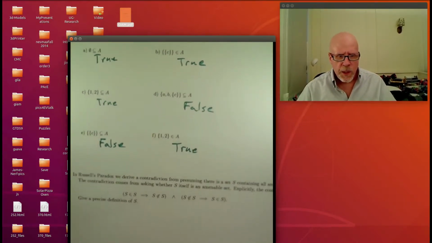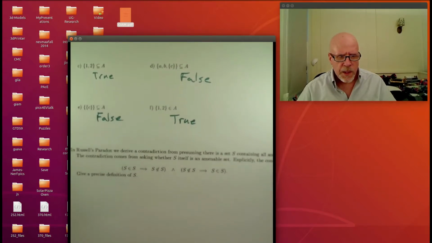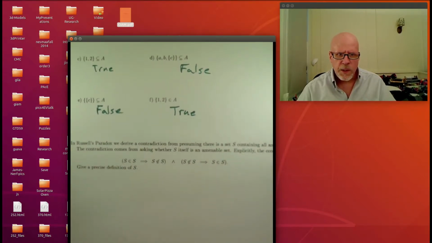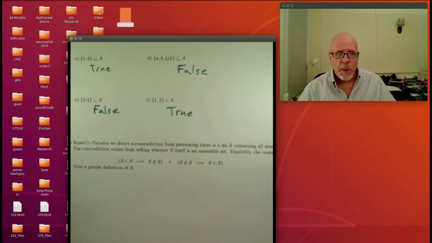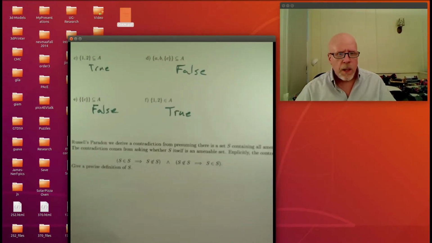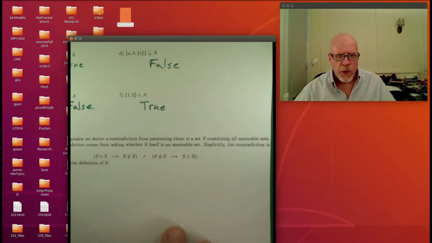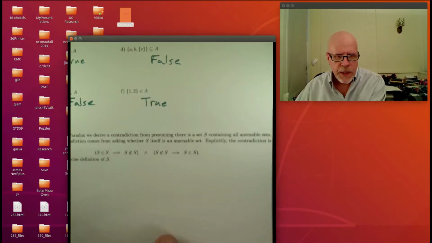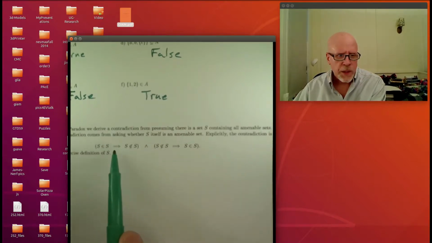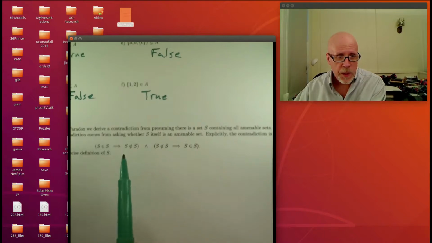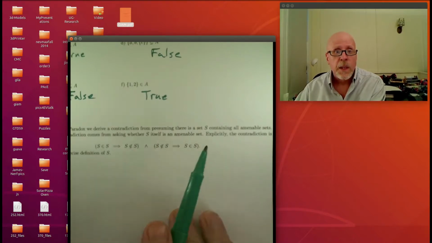The next one is just checking our ability to see if we remember what Russell's paradox was really saying. It's interesting. In this test, I actually used the terminology amenable to talk about the sets that don't contain themselves as elements. At least at one time, I was convinced that that was the terminology in use back in the day, back in 1900, but now I'm not so sure. So the contradiction, it says, was S in S implies S not in S, and S not in S implies S in S, which is true.